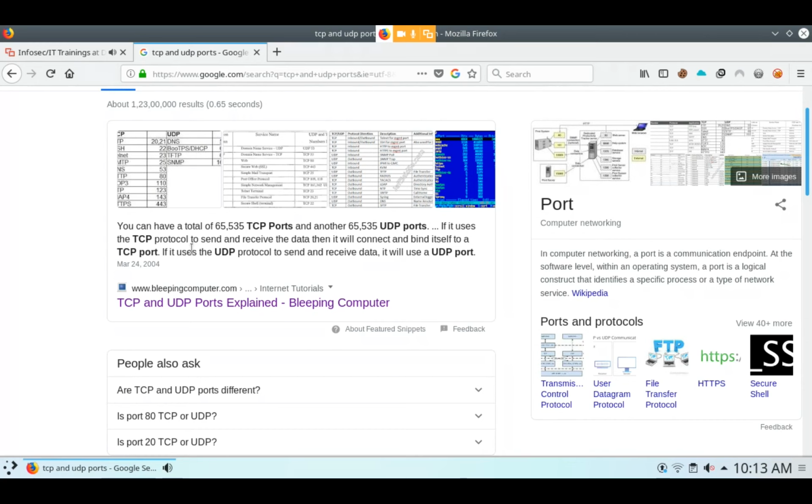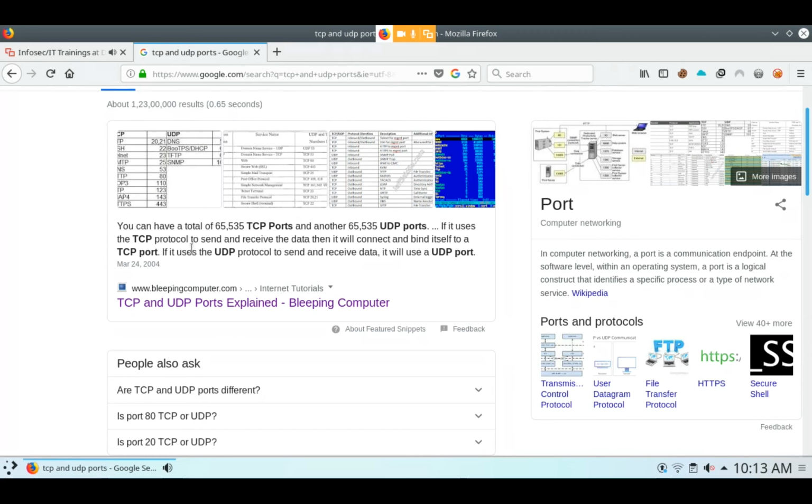HTTPS is for secure connections, but if you are using HTTP, then it is only port 80. HTTPS is secure, but HTTP is not secure.